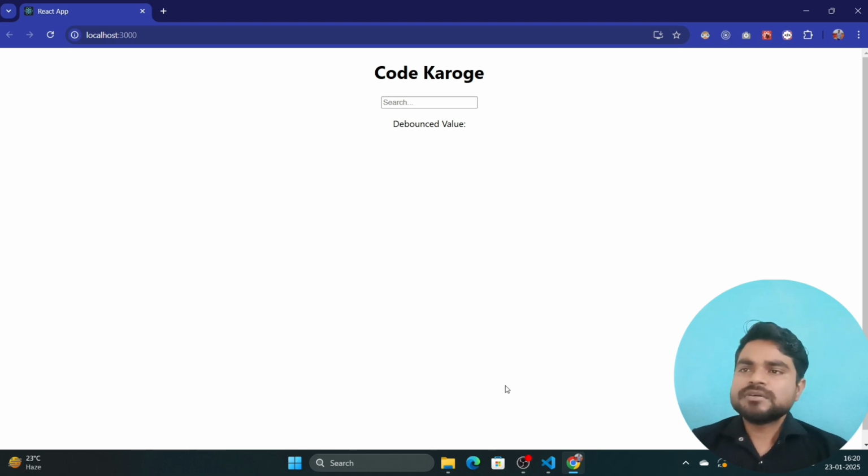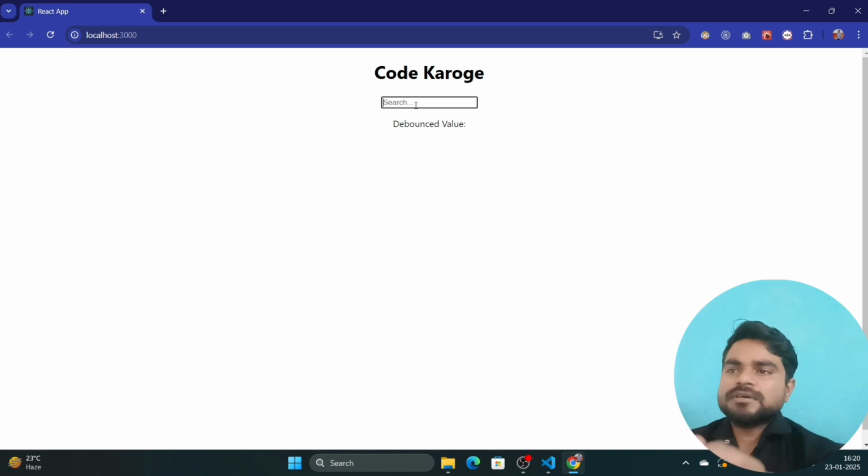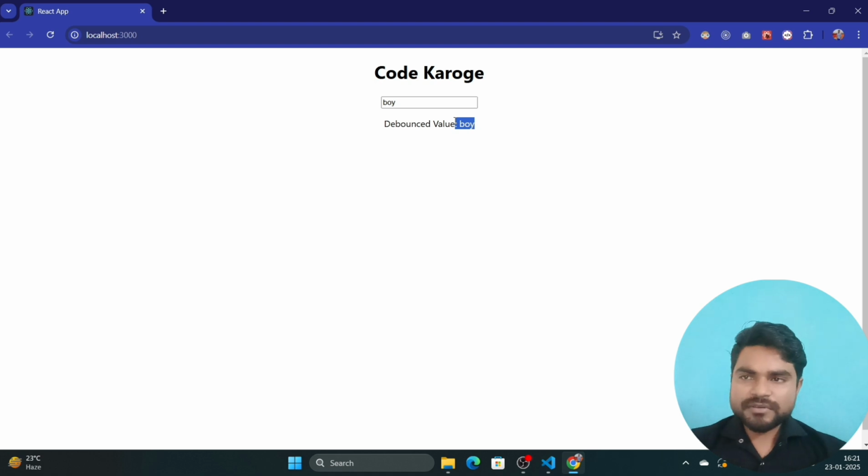So the same thing here is one input tag. Let me try to enter something, like "this is new", okay. As you saw, the content here is what the user entered in the above. Let me remove it, okay. Once the user starts typing, it will take some time. Let me type "a boy". It will take 1 second or less than 1 second exactly, and then it will display here the same thing I typed.